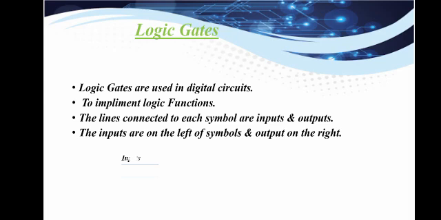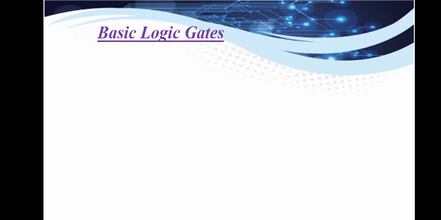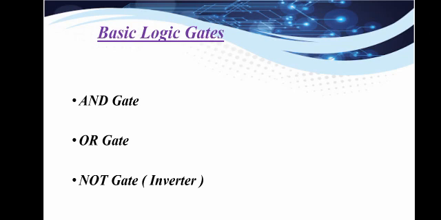You can see that here the inputs are represented on the left side of the symbol, and output is on the right side of the symbol. Then there come the basic logic gates. There are three types of basic gates: AND gate, OR gate and NOT gate, and NOT gate is also called inverter.